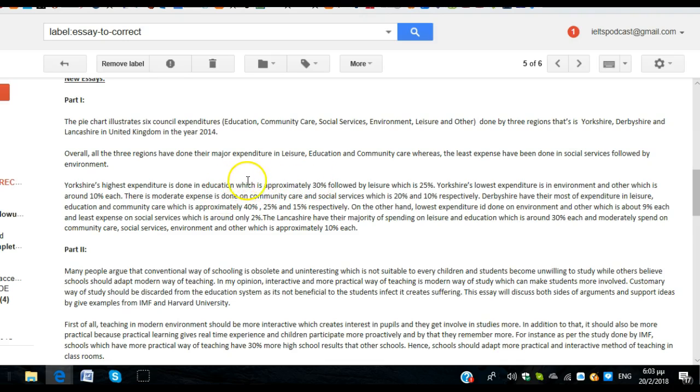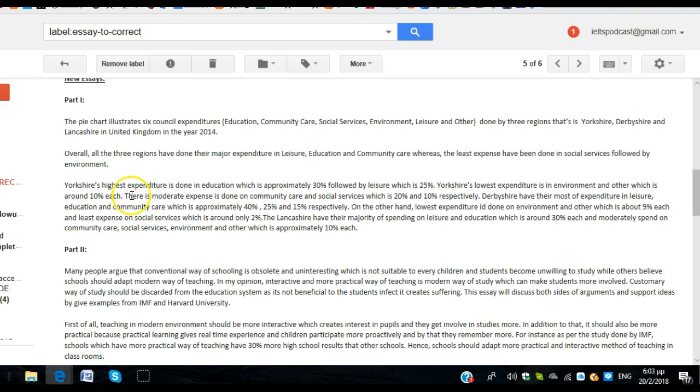You don't want this "which is" structure here. It doesn't quite fit. Followed by leisure at, again, 25%. Okay. Yorkshire's lowest expenditure was, again, 2014, okay? Don't forget that it's in the past, was in environment and other. Now, here, because other is actually basically the name of the category, you could have put it in quotations to really show that this is the category I'm referring to. So, environment and other, again, at around 10% each.